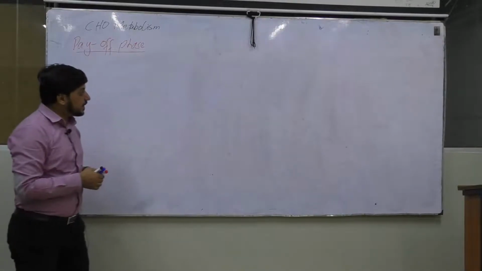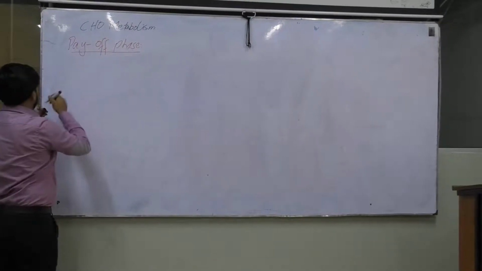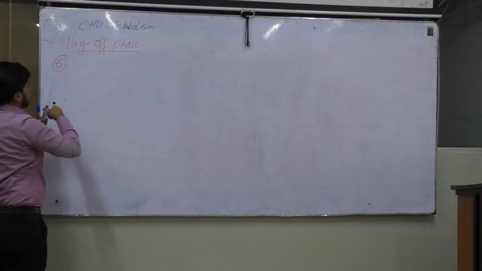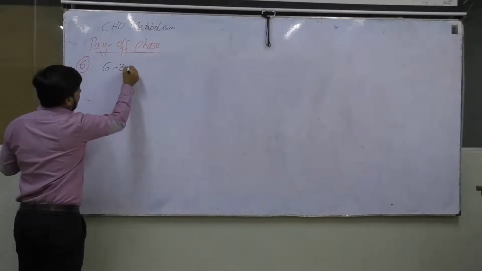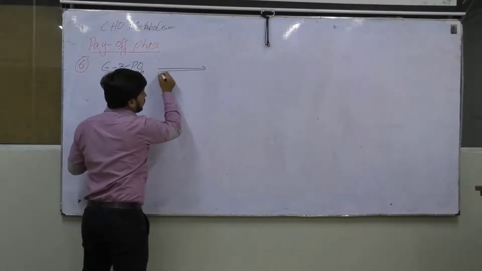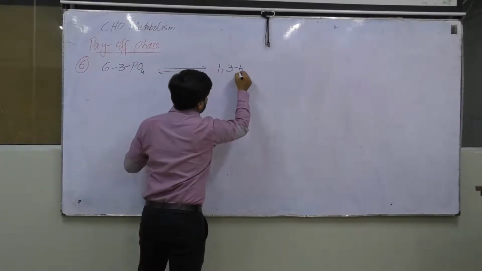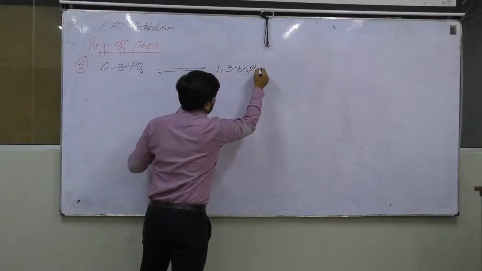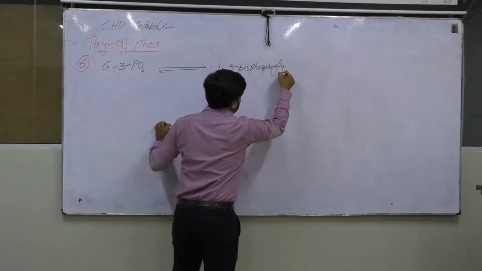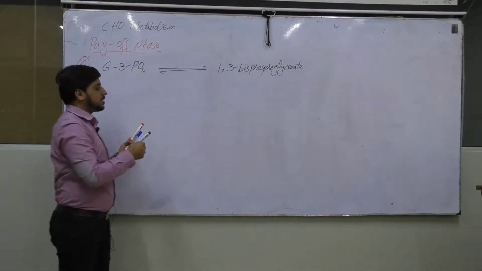And in the payoff phase, what happens with this glyceraldehyde 3-phosphate? In chemical reaction number 6, this glyceraldehyde 3-phosphate will be converted into 1,3-bisphosphoglycerate, and the other name is BPG.